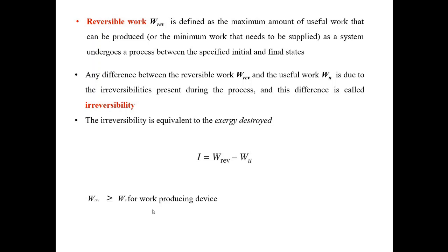Now in general, for a work producing device, reversible work will always be more than or equal to useful work. So irreversibility will be more than or equal to 0. If we have a perfectly reversible process, then I is equal to 0. But if any irreversibilities are involved, then it will be more than 0.